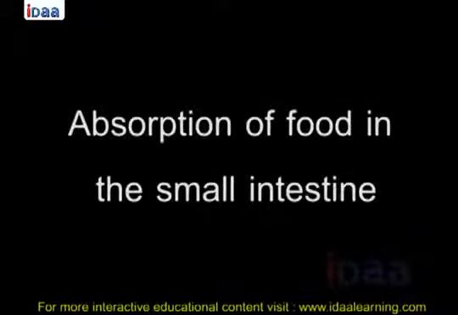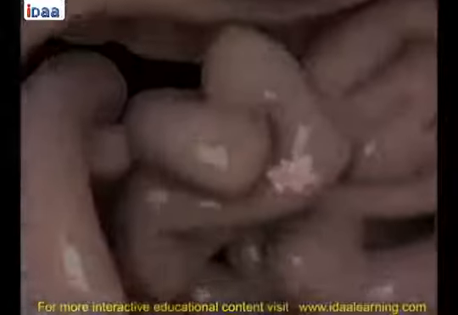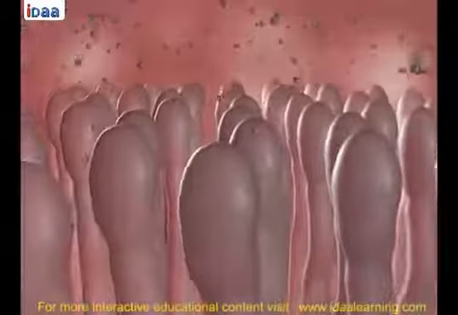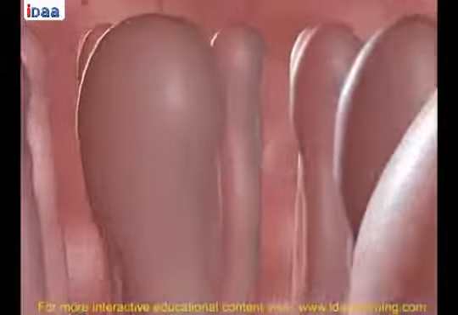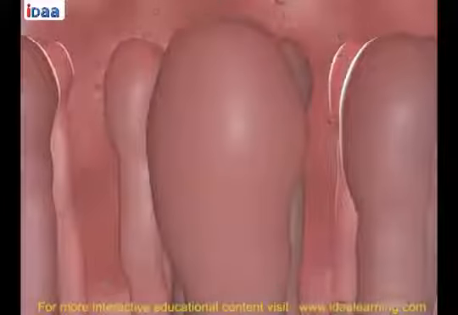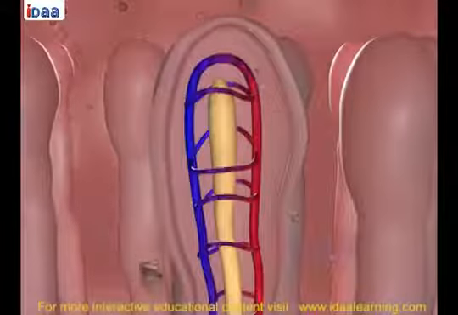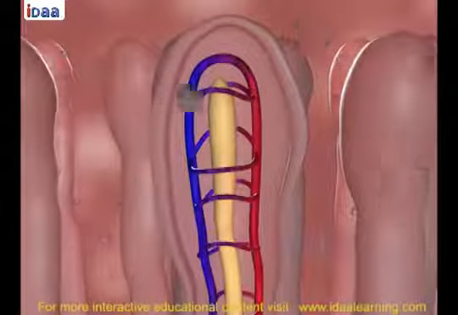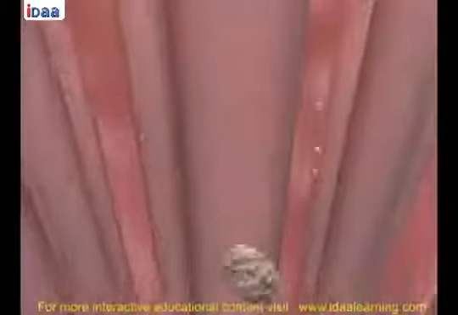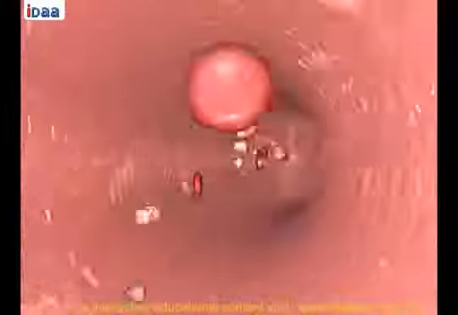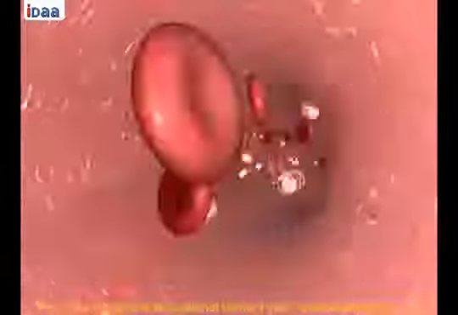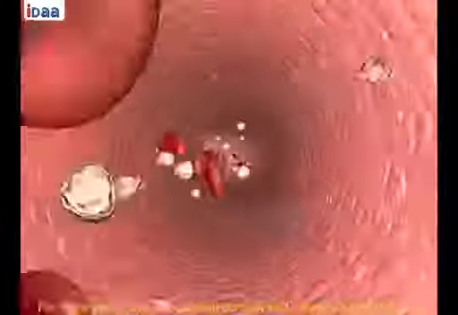Absorption of food in the small intestine. The inner wall of the small intestine has finger-like projections called villi, which have a network of thin blood vessels close to the surface. The villus increases the surface area of absorption and absorbs the digested food materials. The substances thus absorbed are transported through the bloodstream to different organs in the body and are used to build complex substances like proteins. This process is called assimilation.